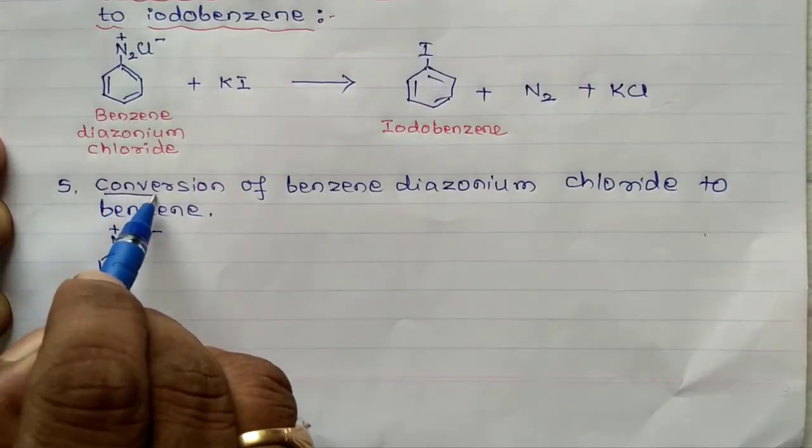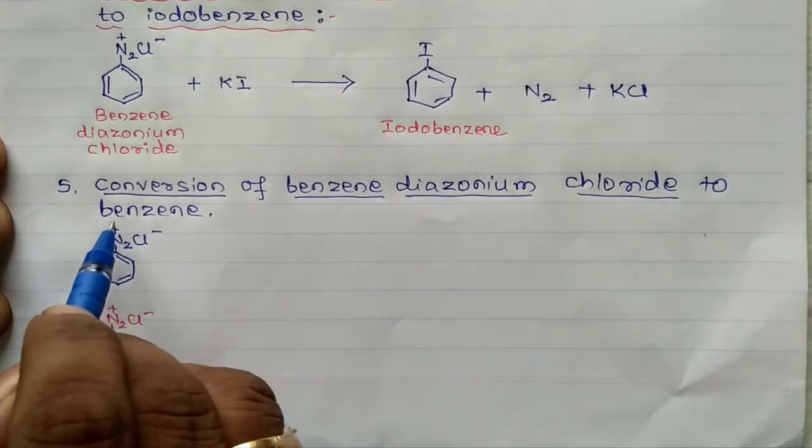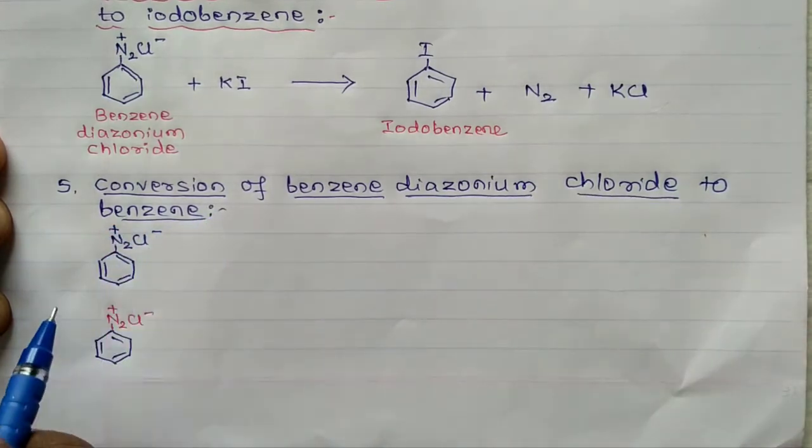Now we'll discuss conversion of benzene diazonium chloride to benzene.